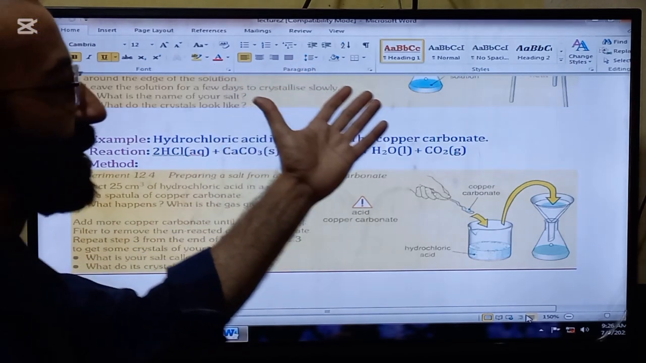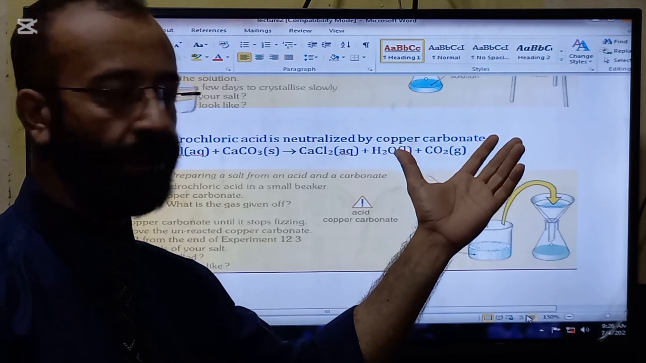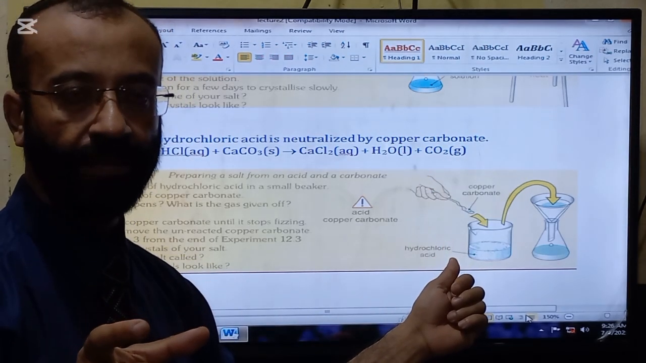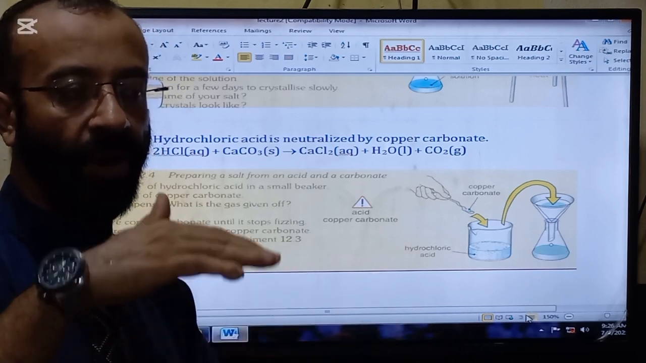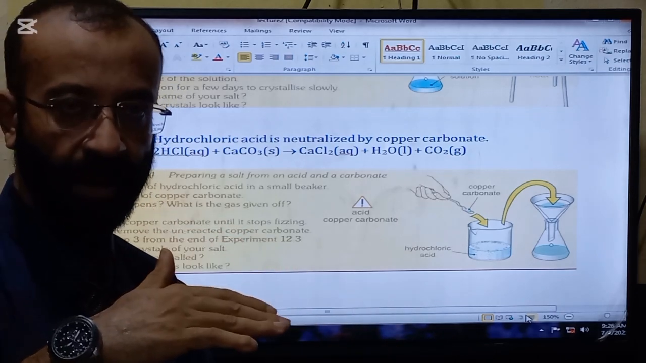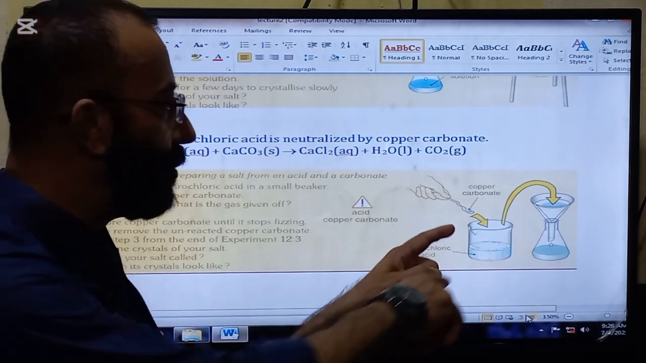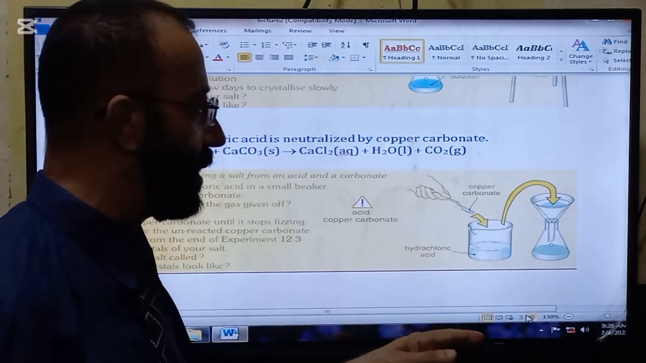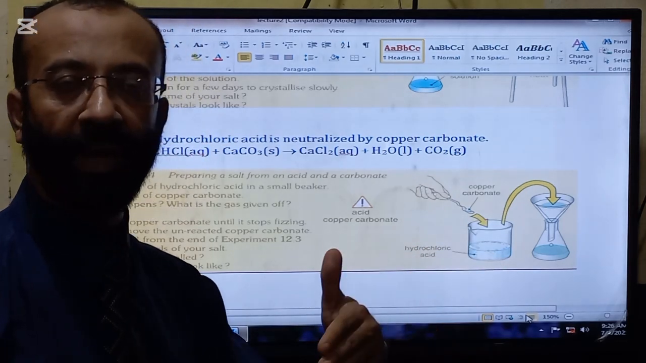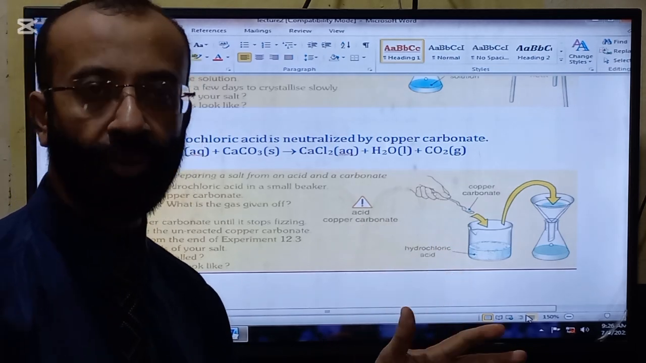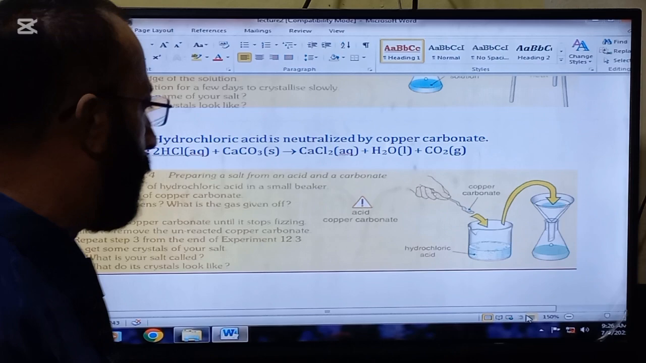So the previous steps will be followed and it will be put into a dish and heated on a water bath, and then crystals will start to form around the edge of the dish. Then you will allow this dish to cool and then crystals will be formed.